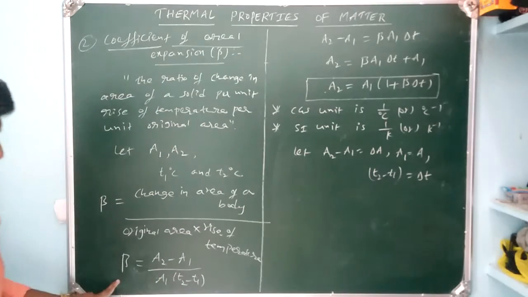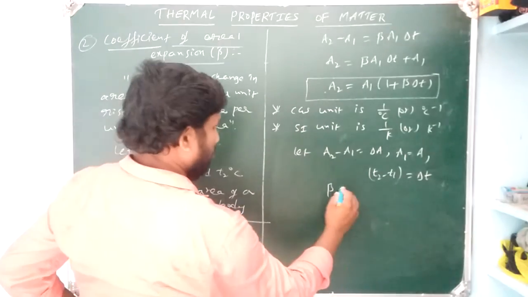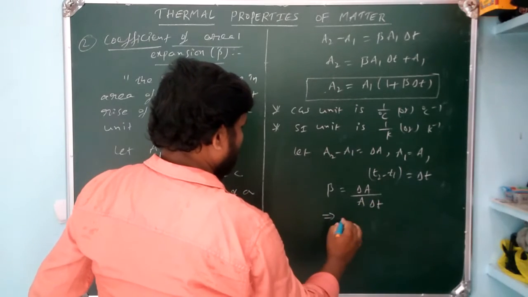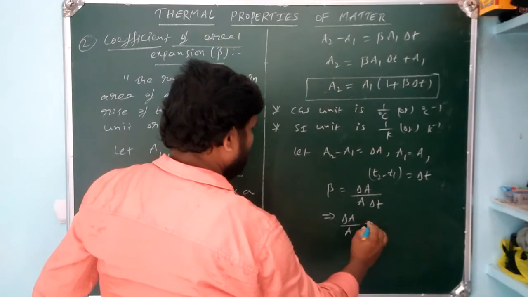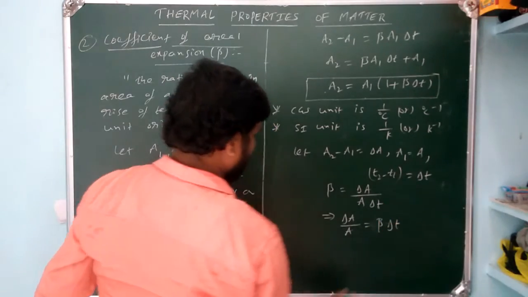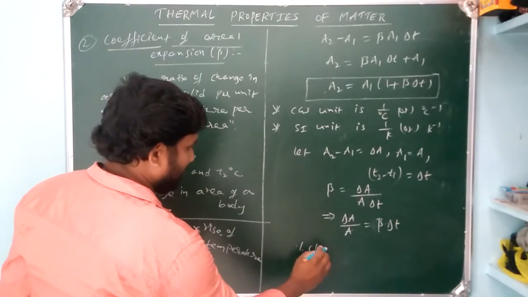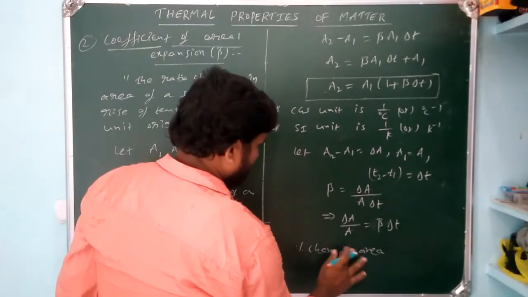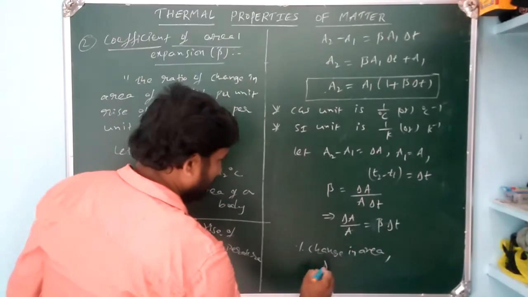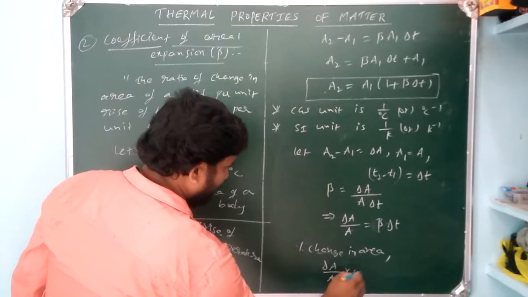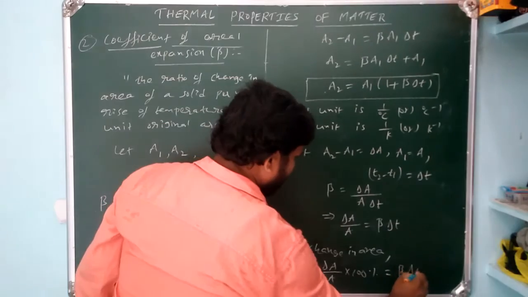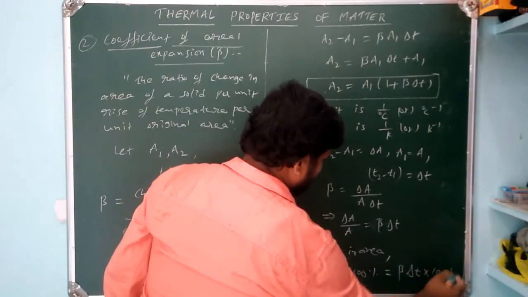Now from the definition of beta, we substitute: beta equals delta A by A into delta T. From that, delta A by A is equal to beta into delta T. From that, the percentage change in area means delta A by A into 100% is equal to beta into delta T into 100%.